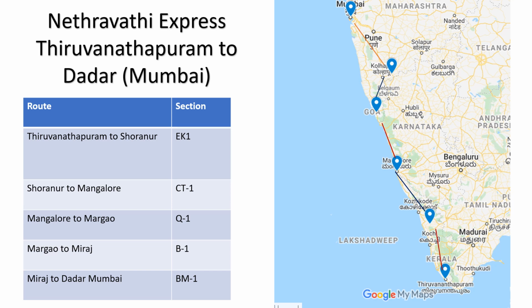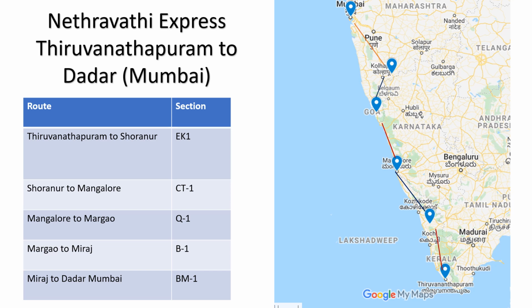Thiruvananthapuram to Soranur, it is EK1 section name. Soranur to Mangalore, CT1. Mangalore to Margao, Q1. Margao to Miraj, B1. Miraj to Dadar, BM1. So these are the different section names. So at Trivandrum to Soranur, a section works. Similarly, Soranur to Trivandrum also they will work, correct?